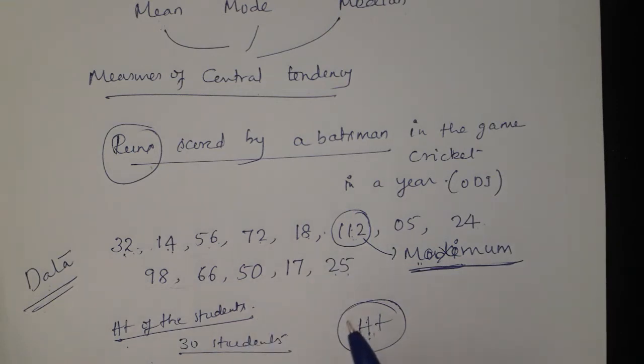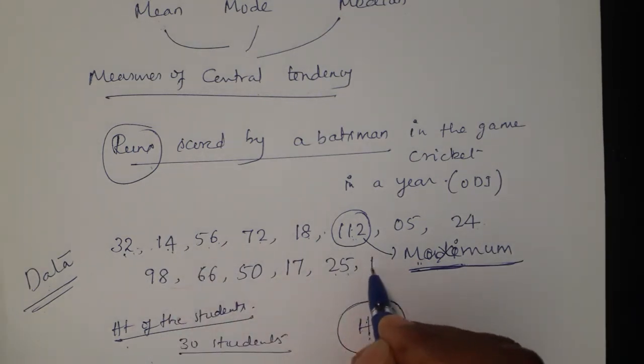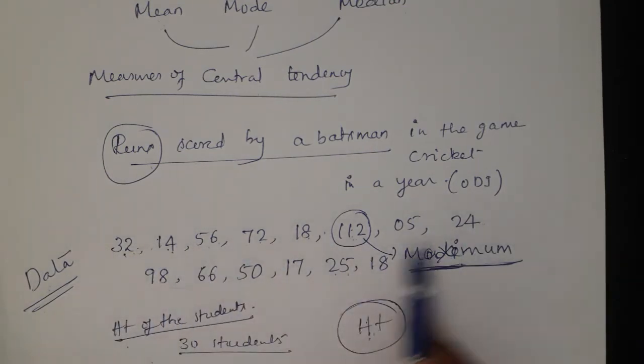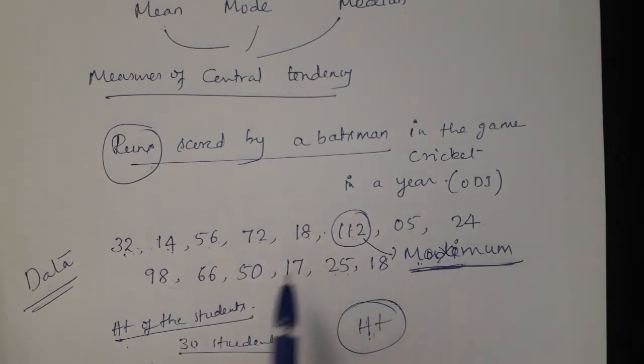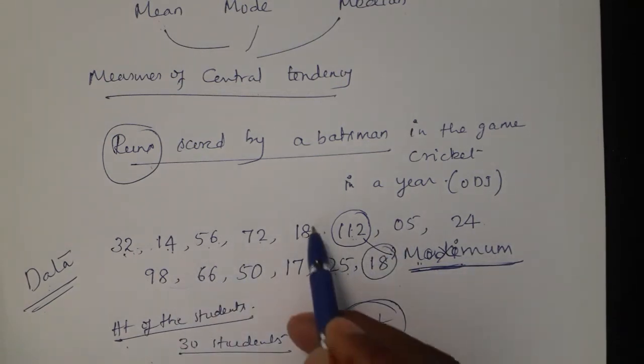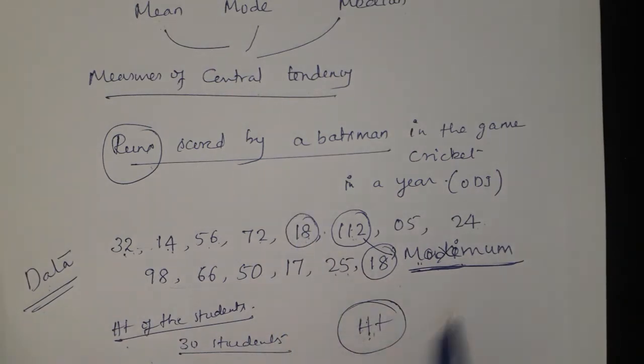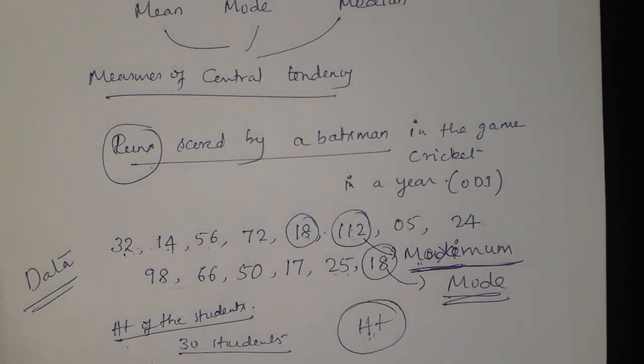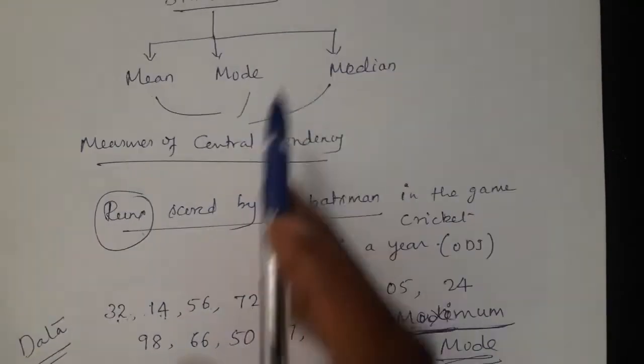But what is mode? Mode means which run has come more times, which run you scored twice, thrice, like that. If I write here one more run, that is 18. Look at 32, only once is scored. 14 just once. 56, like that, all the runs are scored just once. But 18 is scored twice. Therefore that 18 is called the mode. So in the collected information, whichever information has come more times is called the mode.